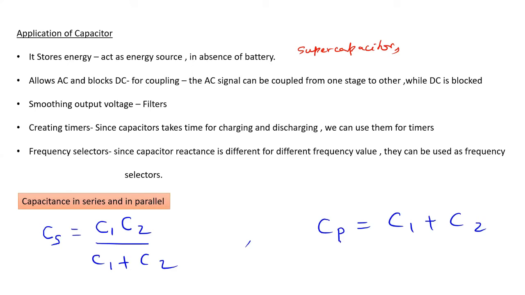So that is one application, that it stores energy and can act as an energy source in the absence of a battery. Another interesting property is that it allows AC but blocks DC. Can anyone tell why it allows AC and why it blocks DC? Everyone knows that a capacitor allows AC, alternating current, and blocks direct current. What could be the reason?